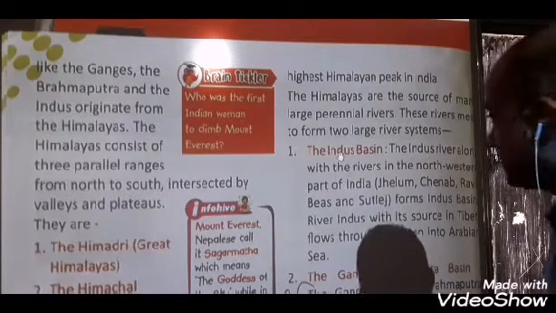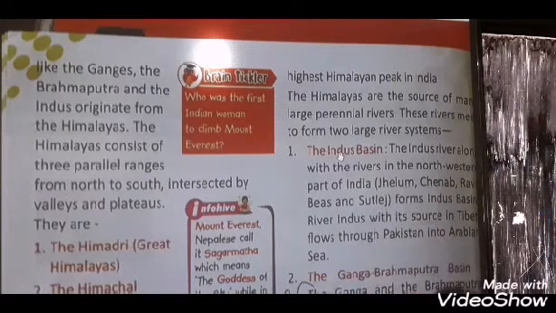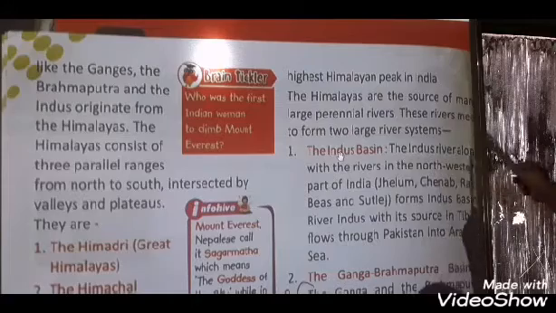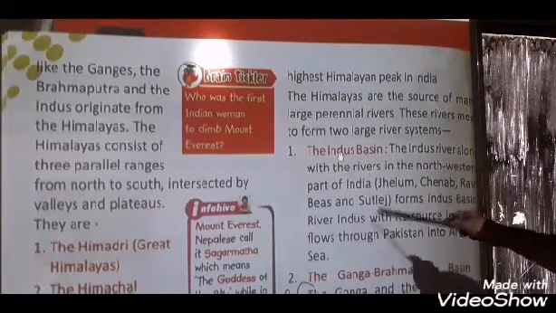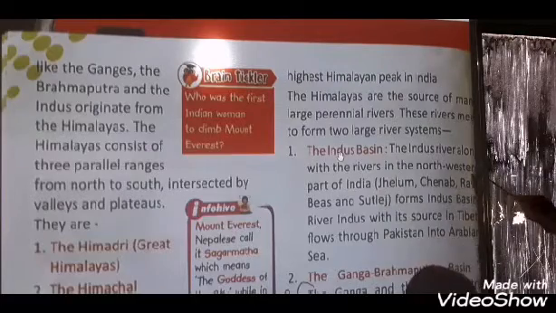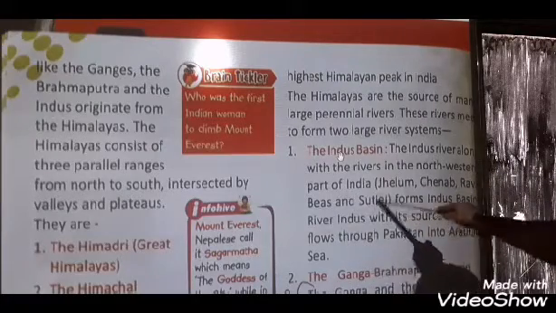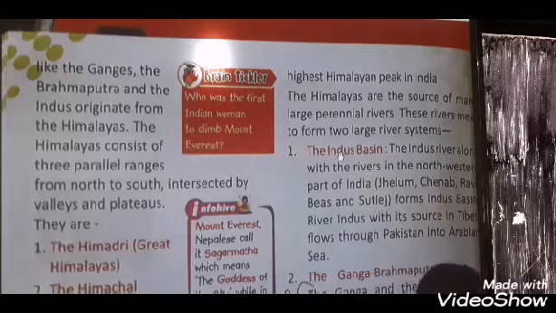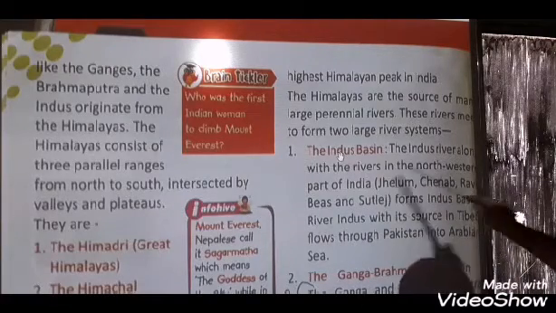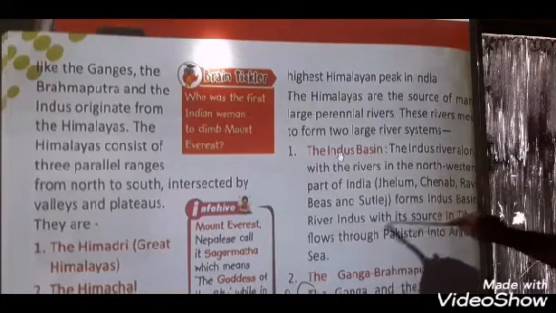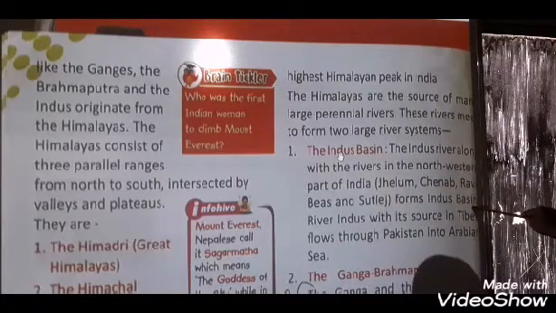So along with the Indus are the other rivers: Jhelum, Chenab, Ravi, Beas and Satluj. Together, all the rivers form the Indus Basin.